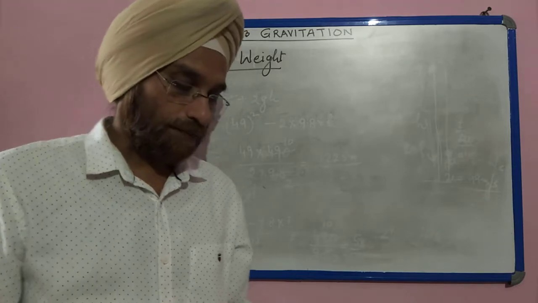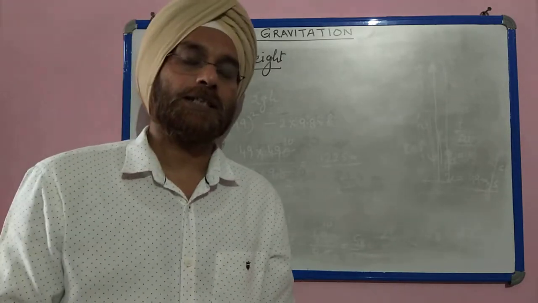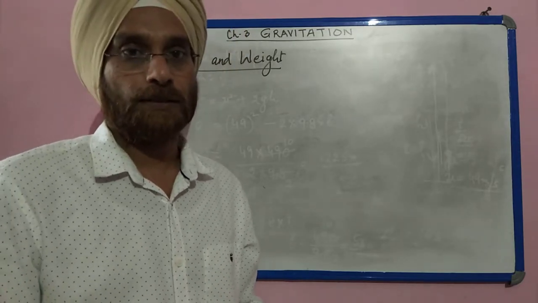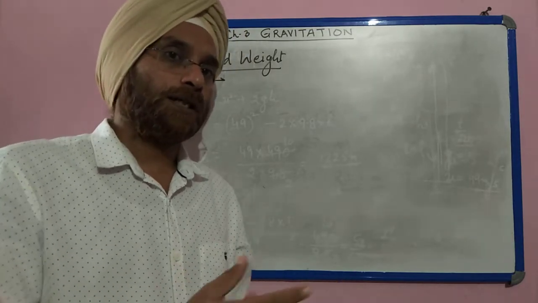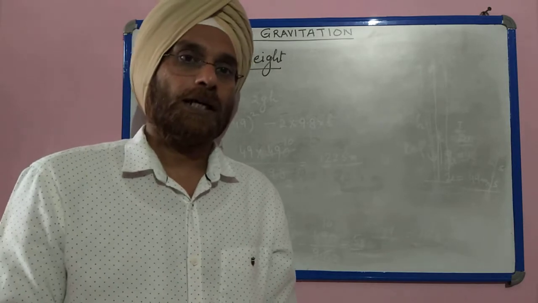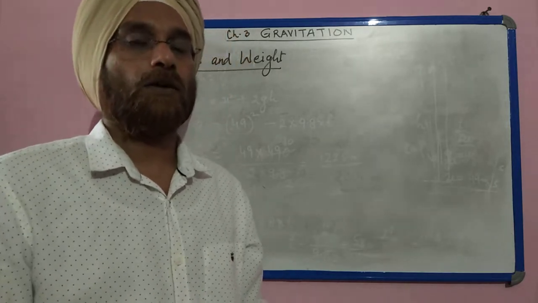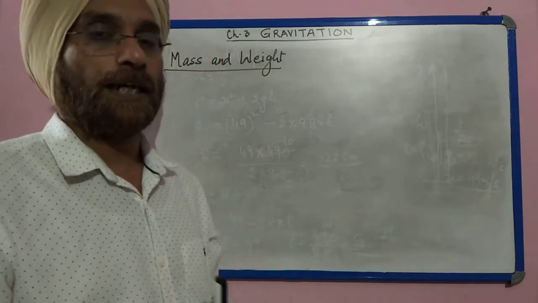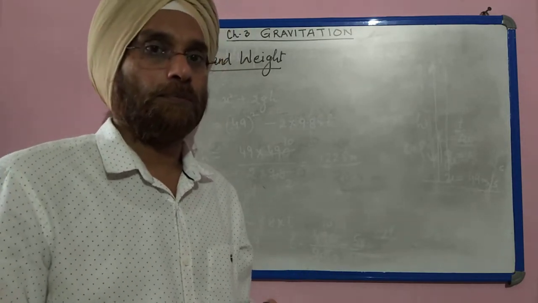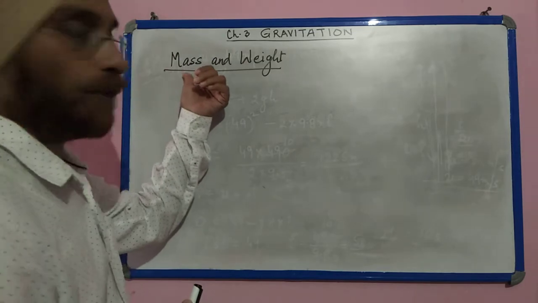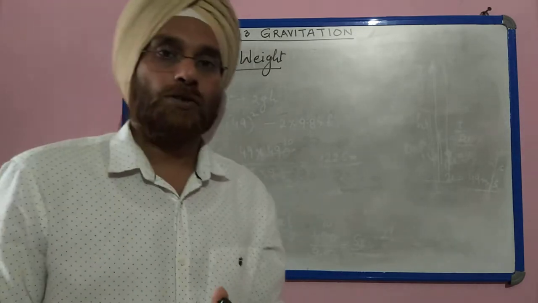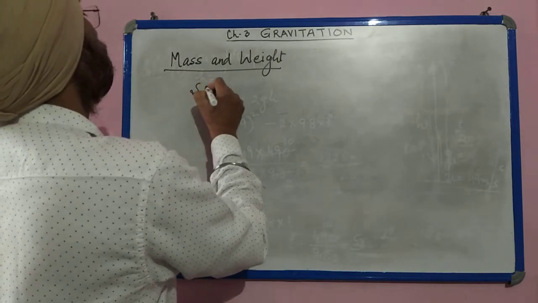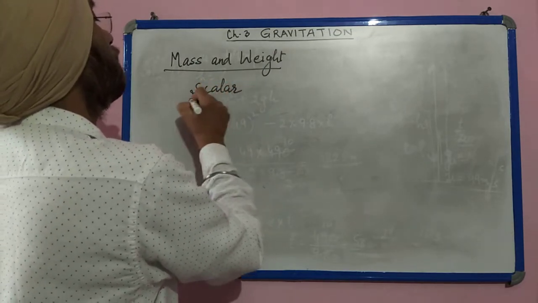In chemistry we have learned that everything is made up of matter. So if we go to the kirana shop and we ask for 1 kg rice or 1 kg sugar, then the quantity of matter contained in that particular body is known as its mass. So here mass is a scalar quantity. We must understand that mass is a scalar quantity.